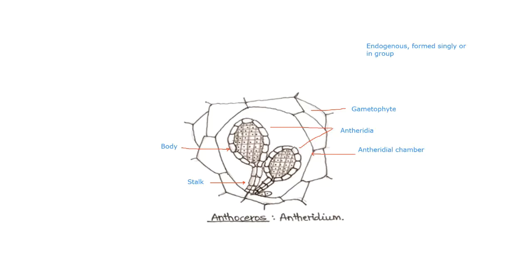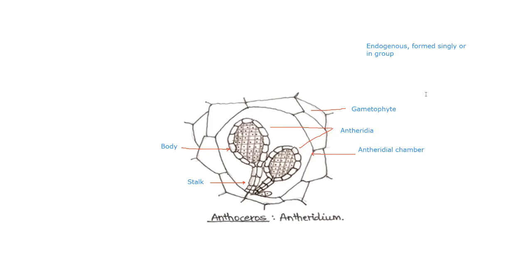This is one of the differences between antheridia of bryophyta and pteridophyta. In pteridophyta you won't get such a kind of stalk. The body of an antheridium is oval and it consists of a jacket, that is an antheridial wall. Jacket is just a general term, something which is covering. Since this is an antheridial wall, it is covering the androcytes, which are inside that antheridial wall. So the jacket layer is actually enclosing the androcytes.